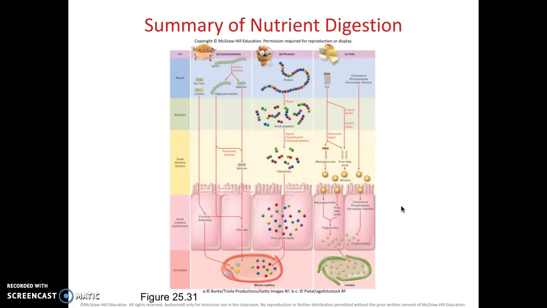So look over and know this summary of nutrient digestion. What I want you to know is where it occurs. I don't care that you know that salivary amylase breaks it down into oligosaccharides and maltose, but know that it works on carbohydrates and where it is.